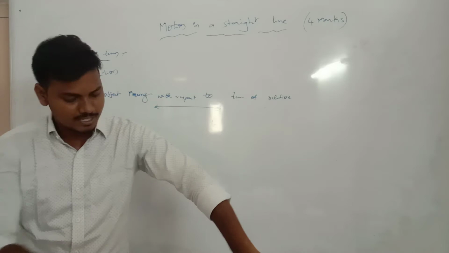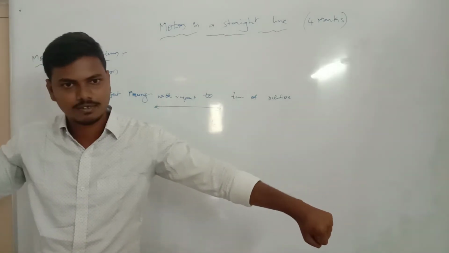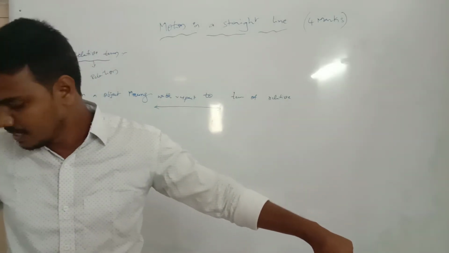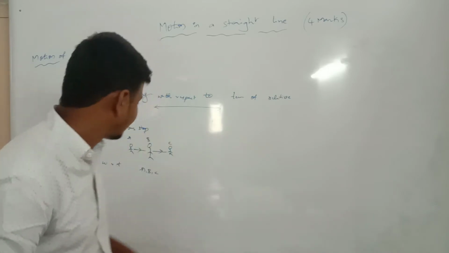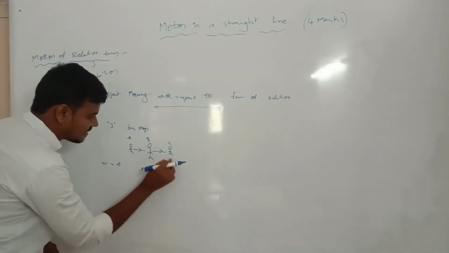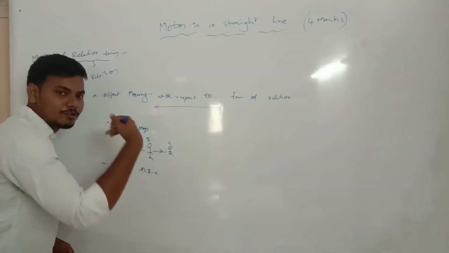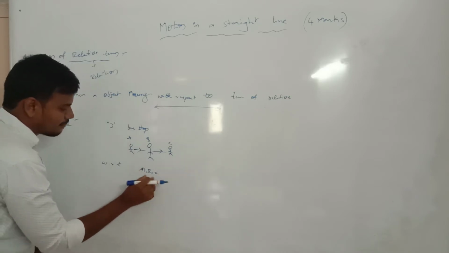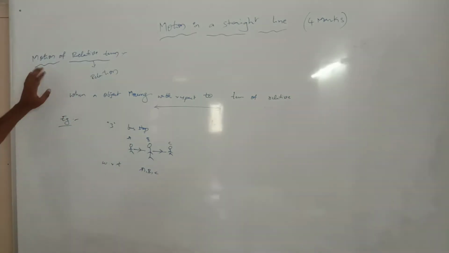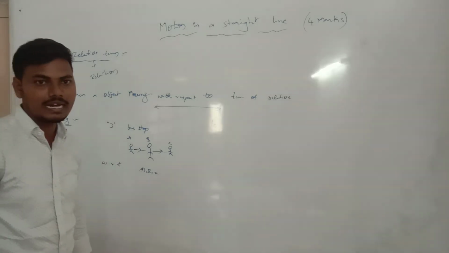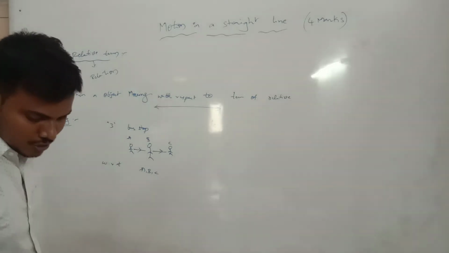So first one, second one, third one. I am going forward. In the same way, two people are also coming forward at the same time. Say A, B, C: A with respect to B, B with respect to C. This is the fundamental known as motion of relative term. Okay, motion of relative term.